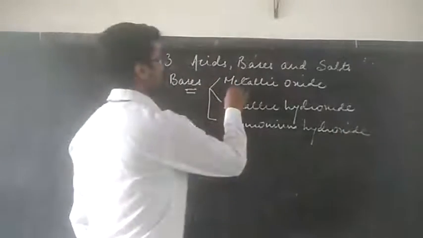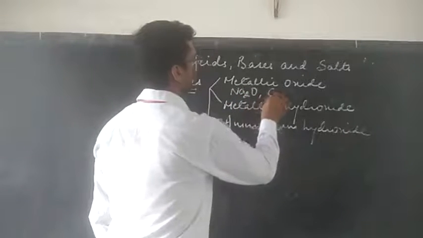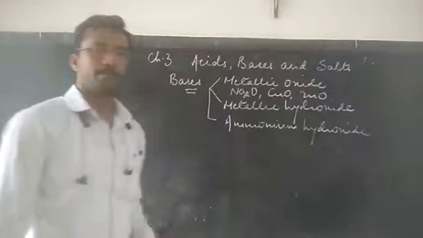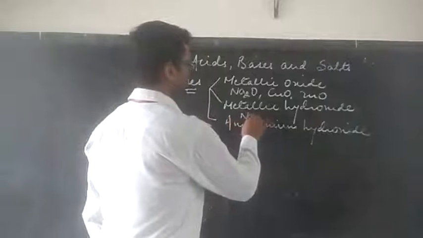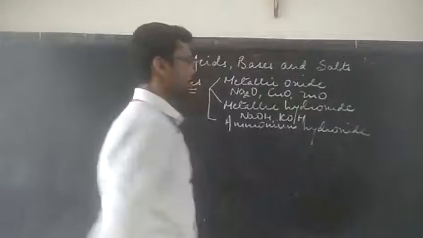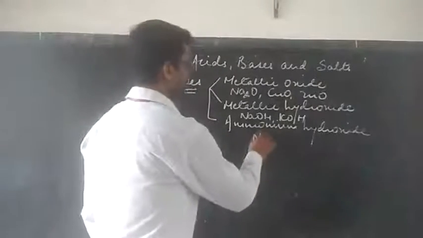Metallic oxide is like Na2O, CuO, ZnO. These are metallic oxides. Metallic hydroxide can be NaOH, KOH, etc. Now ammonium hydroxide will be NH4OH.